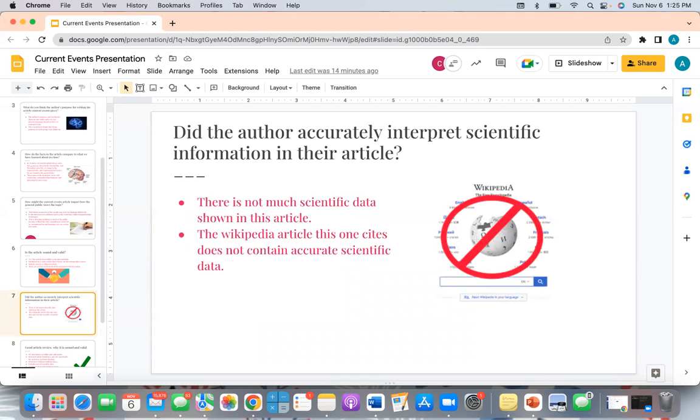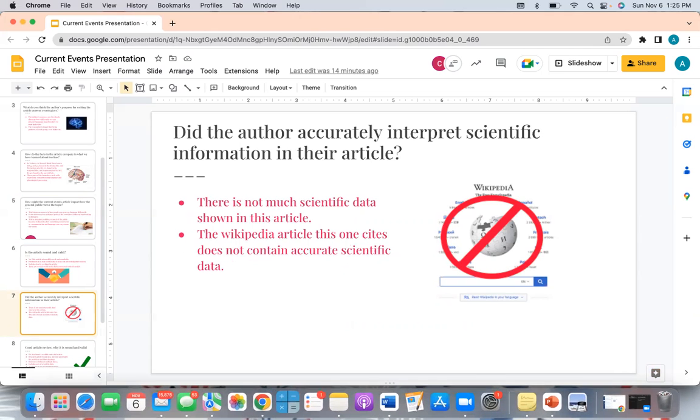Did the author accurately interpret scientific information in their article? This article does not cite, show, or even discuss scientific data. Instead, it references an alternative article found on Wikipedia. The data cited in the Wikipedia article is not accurate or reliable. Who is to say the information on that page is even what the original study found? There's a good chance this data was tampered with.